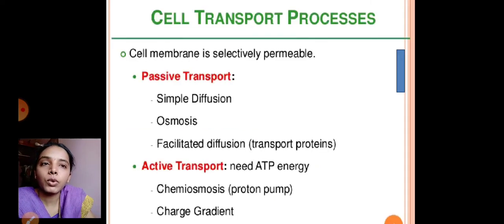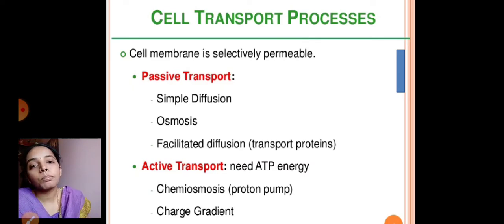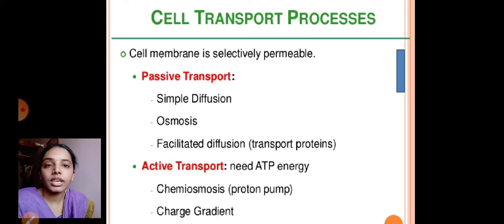Now the cell transport process. Here the cell membrane is also called a selectively permeable membrane, because it does not allow all substances to enter inside the cell. The plasma membrane, which acts as semi-permeable, shows means of transport by passive transport and active transport. Passive transport involves the movement of molecules without expenditure of energy, that is from higher to lower concentration, and it is transported easily.